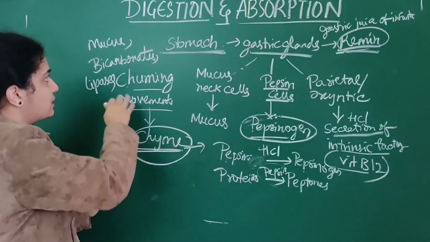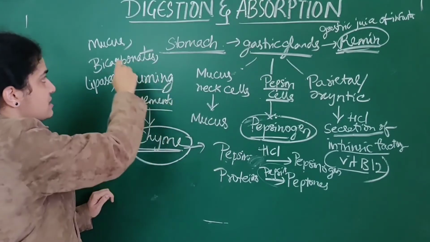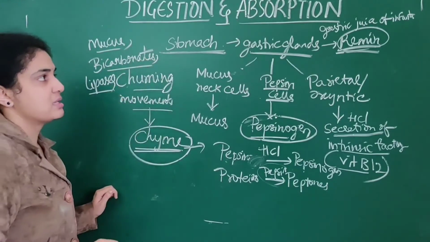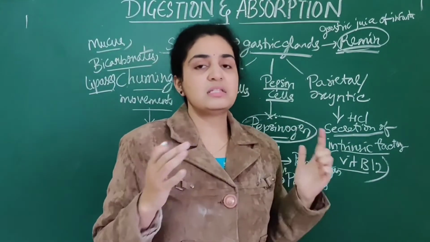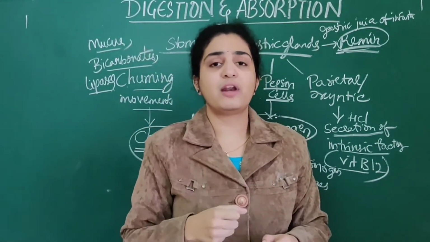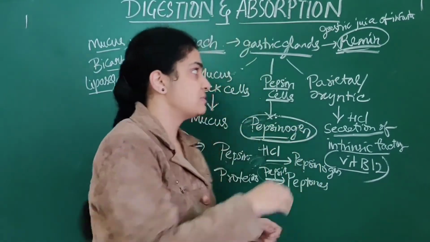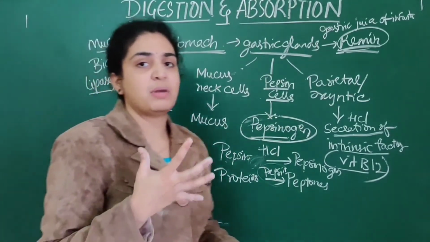Next, what are the other substances present in the stomach? Mucus, bicarbonates as well as lipases. Renin is also present. Renin is in the gastric juice of infants. What is the role of renin? It helps in digestion of the milk proteins. So these are the different enzymes which are present in the stomach.